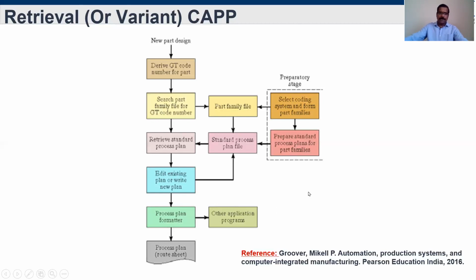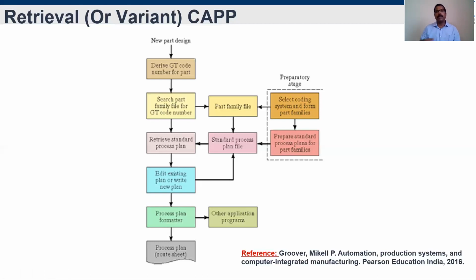To be clear, first a new product comes to the plant, and that product will first be prepared with group technology codes. Like the part code and classification, using that particular industry's part coding and classification system, our product will be coded. Then that code will be referred in the part family database.